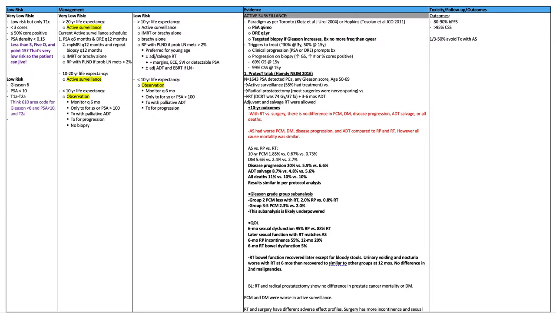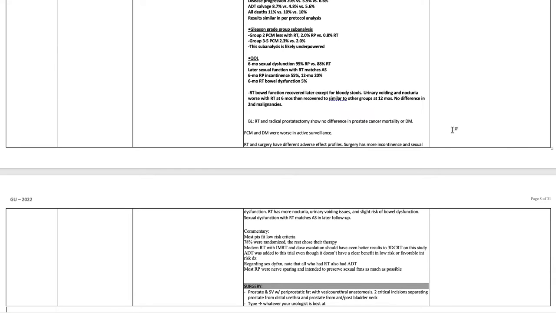Bottom line, radiation and radical prostatectomy show no difference in prostate cancer mortality or distant metastasis. Prostate cancer mortality and distant mets were worse in active surveillance. Radiation and surgery have different adverse effect profiles. Surgery has more incontinence and sexual dysfunction. Radiation has more nocturia, urinary voiding issues, and slight risk of bowel dysfunction. Sexual dysfunction with radiation matches active surveillance in later follow-up.